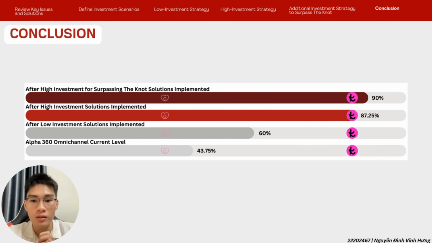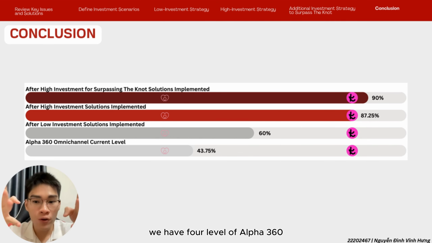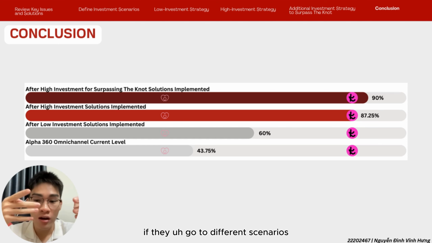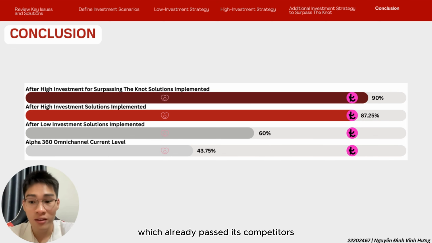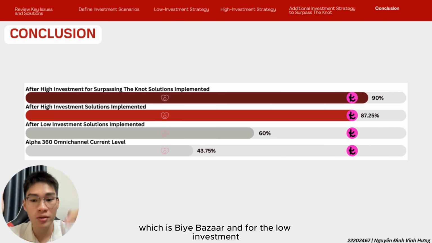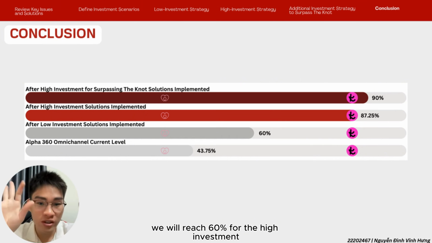2027. To sum up this presentation, we have four levels of Alpha 360 in different scenarios. For the first one, the current level is 43.75%, which already passed its competitor, Baya Bazaar. And for the low investment, we will reach 60%.